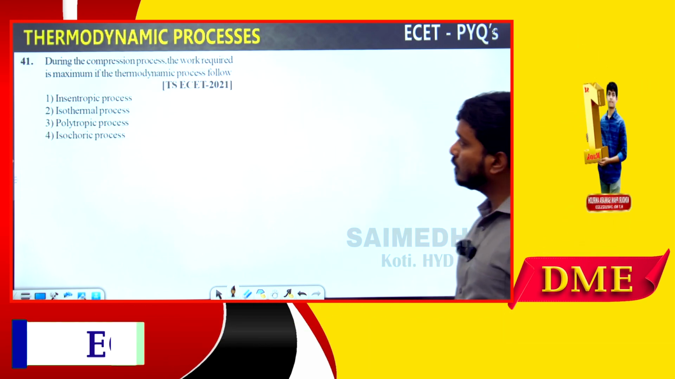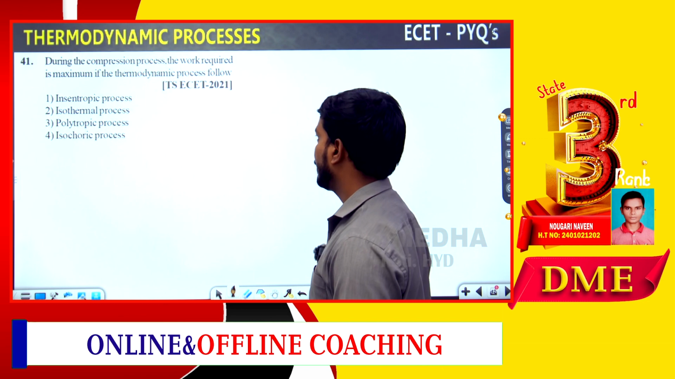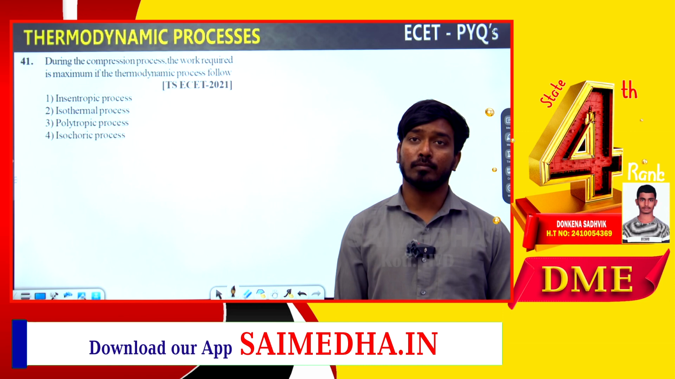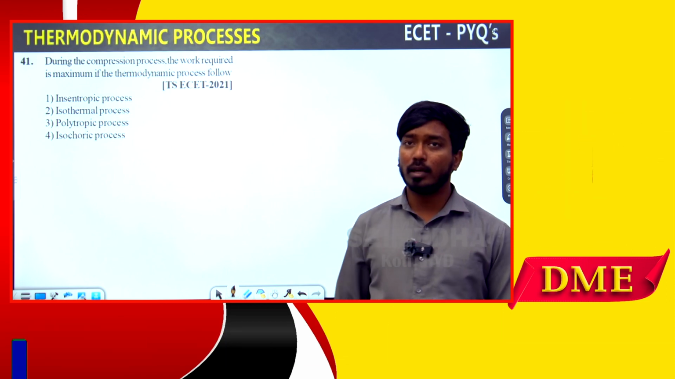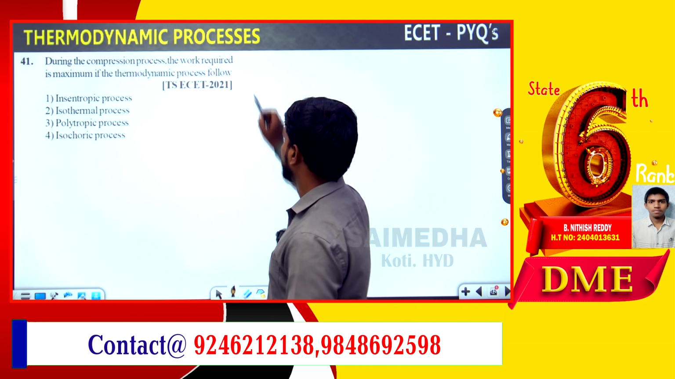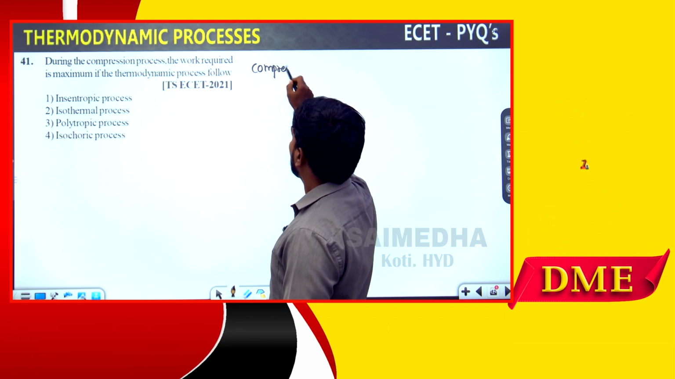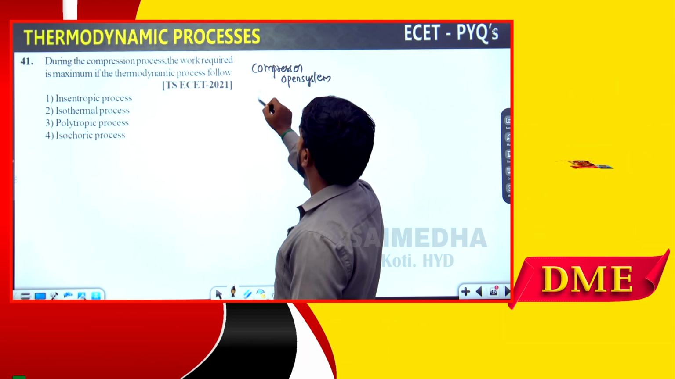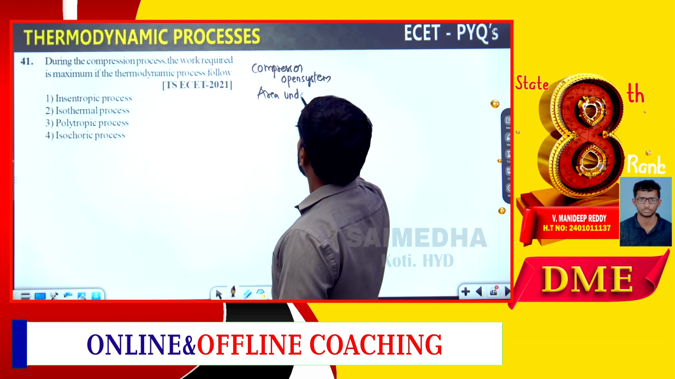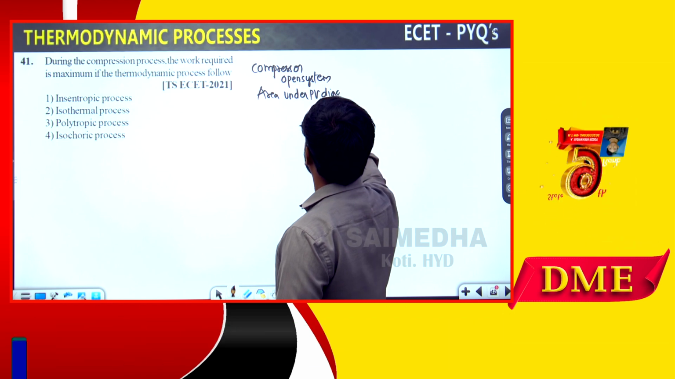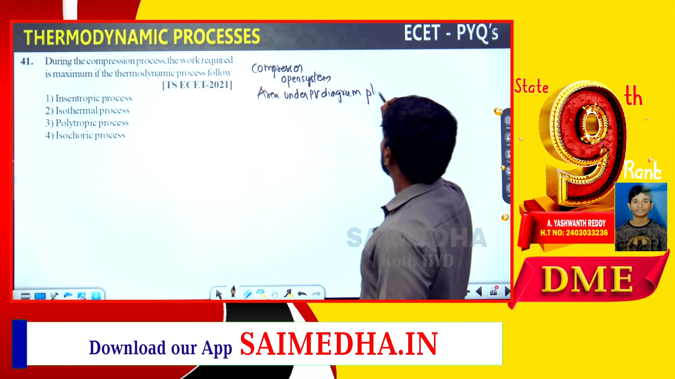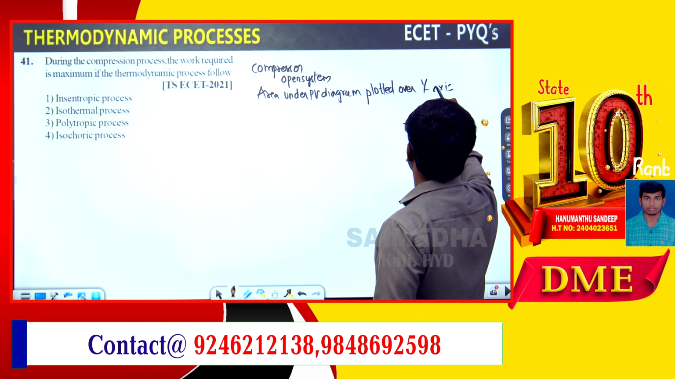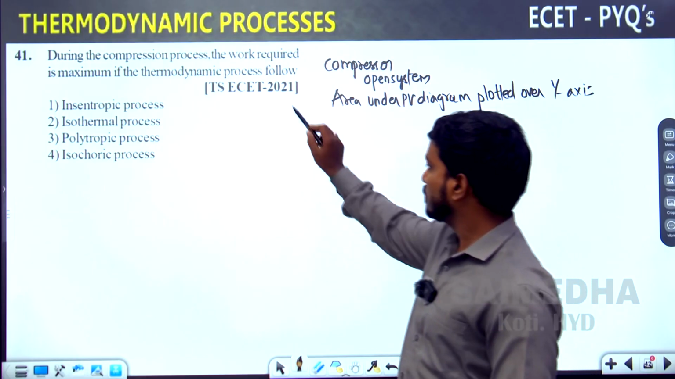The next question given is about the compression process. Compression means what? Volume is going to be decreasing and pressure is going to be increasing; pressure increase is what we can call a compression process. Let's say a compressor. Compressor is which system? It is an open system. For an open system, the area under the PV diagram is plotted over the y-axis. Observe here.